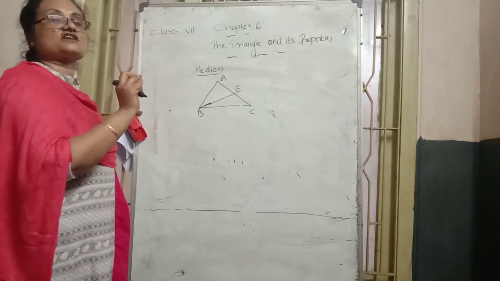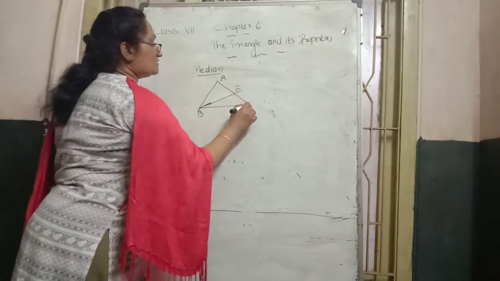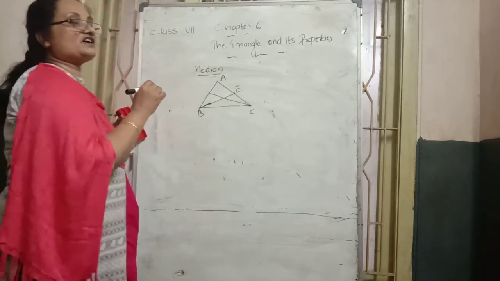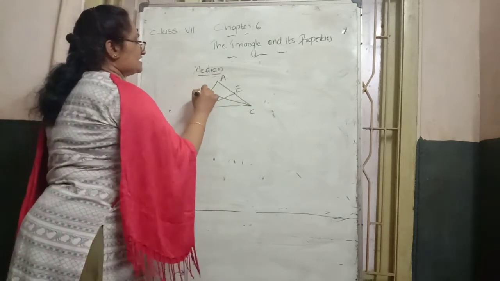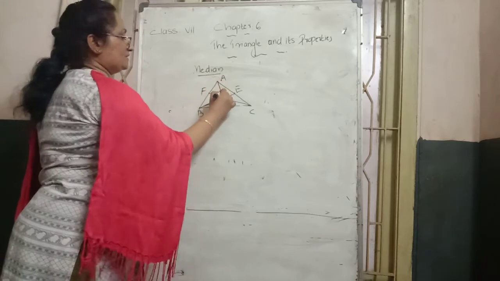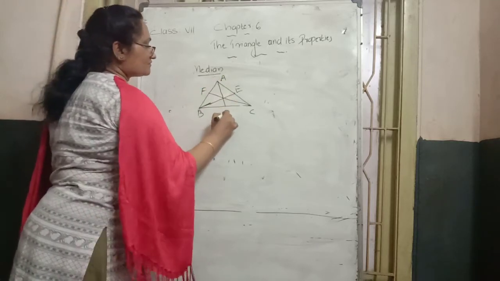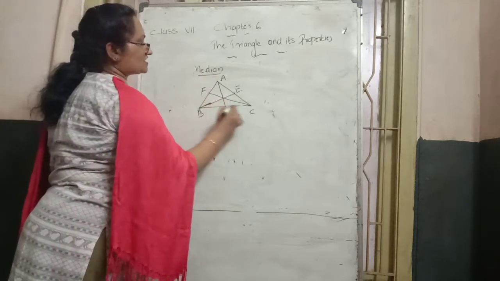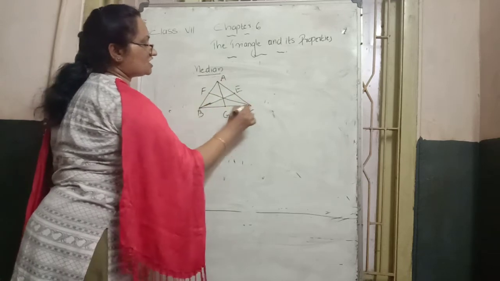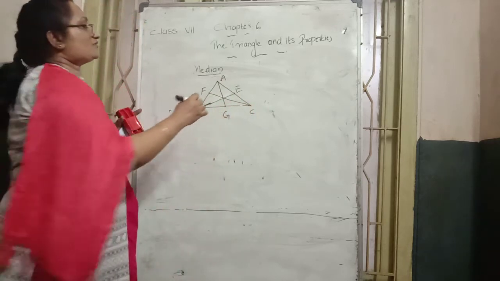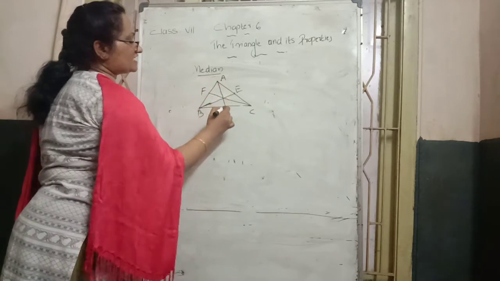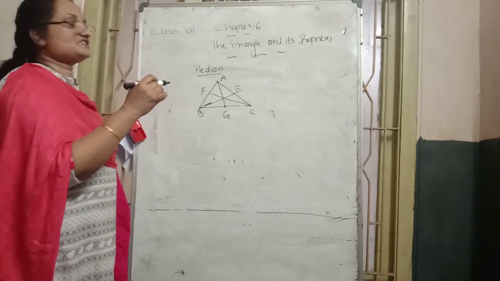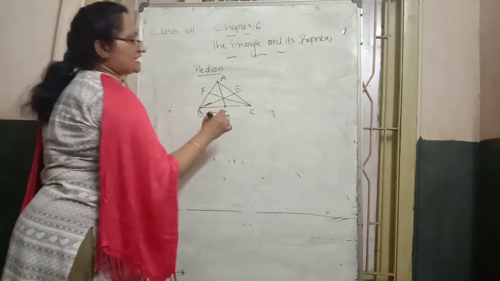How many medians is it possible to draw? Three medians can be drawn in one triangle. Here CF is another median, joined to the middle, and AG is another median line. AG is the median from vertex A to the opposite side BC. From vertex A, join a line that touches side BC at its middle, and mark the cutting point as G.